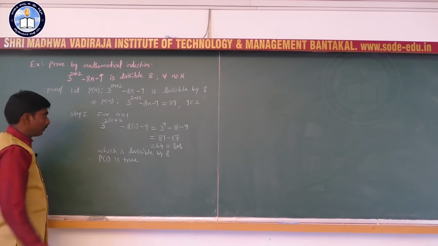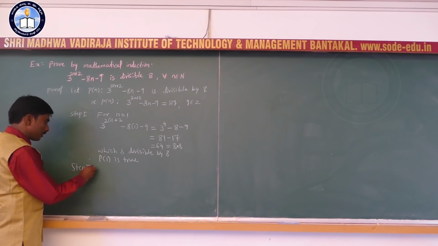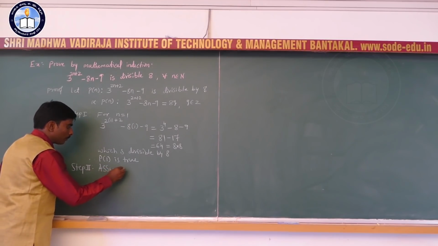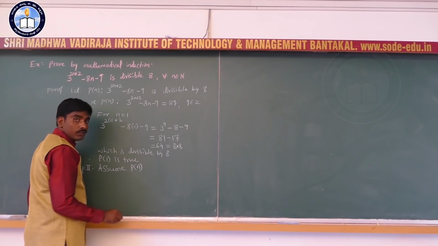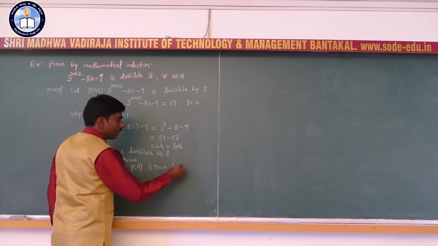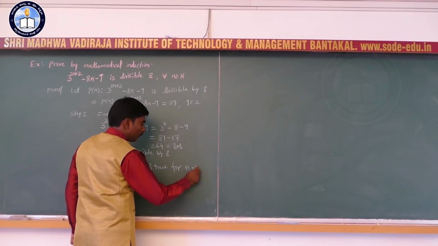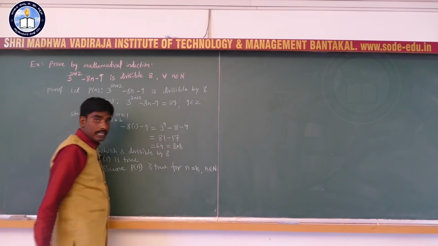Okay, next step. In step 2, we assume p of n is true for n equal to k, where k is any positive integer or any natural number.